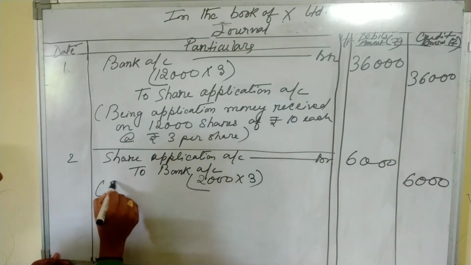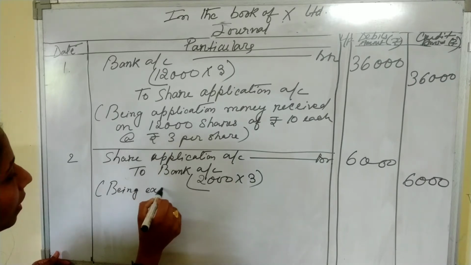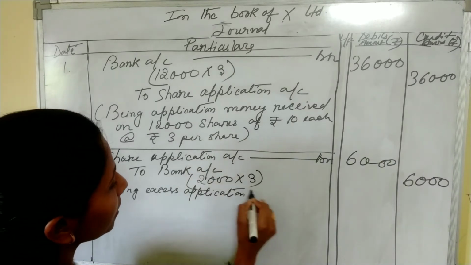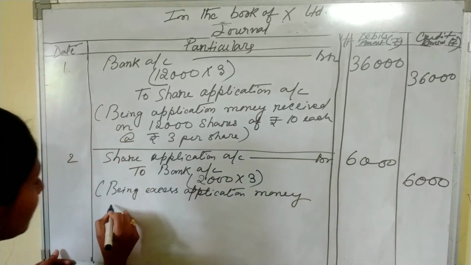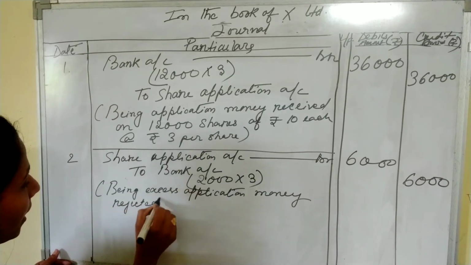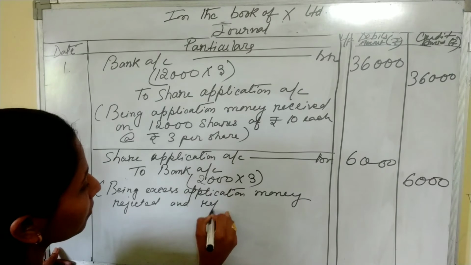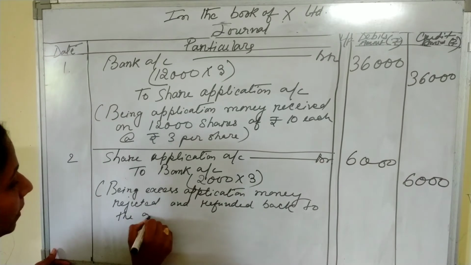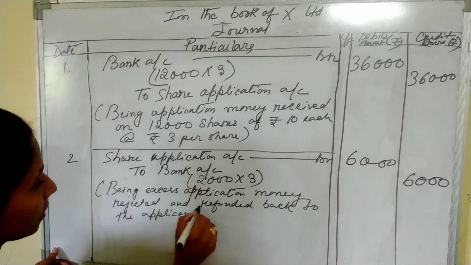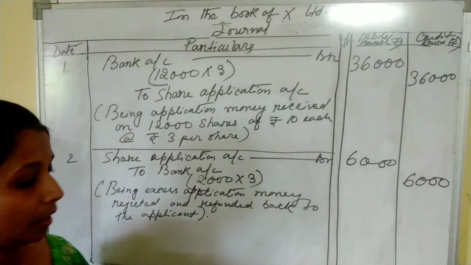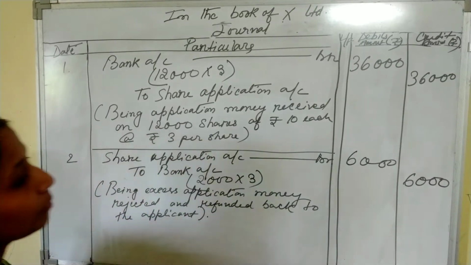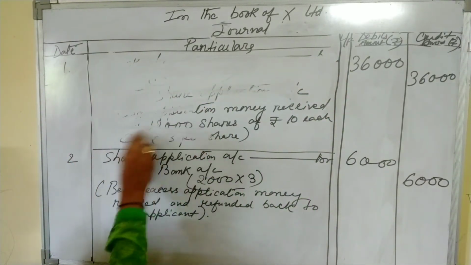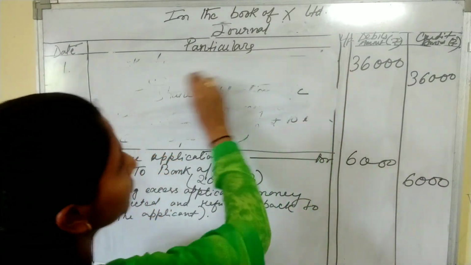So we will give a narration being excess application money rejected and refunded back to the applicant. Now we will give the third journal entry. As the space is limited, I am rubbing the first entry.